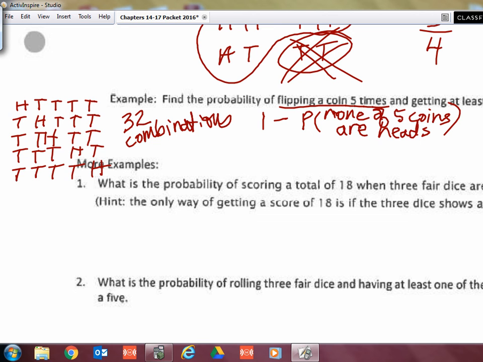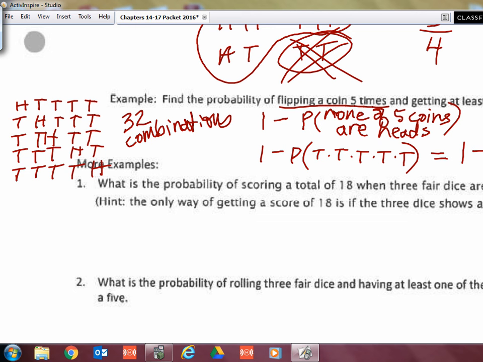So instead of counting up all the ways that there is at least one, I'm going to do everything minus the probability that none of them are heads. So that's 1 minus the probability. What does that mean? All 5 of them are tails. Of course, you don't have to write all of that out. I think you can see that that's 1 minus.